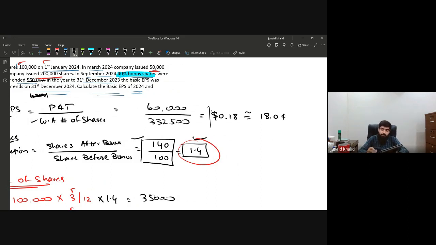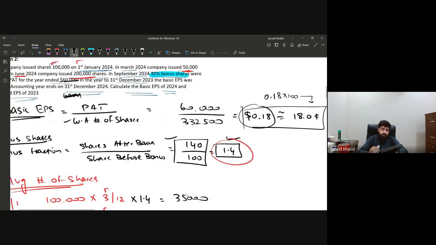Both are acceptable, but you need to understand that if you're calculating in dollars and it's in decimal, just multiply it by 100. You will get the answer in terms of cents. Why am I telling you? Because at times the examiner will ask you the answer in terms of cents. So this is 18 cents. So the earning per share is 18 cents.